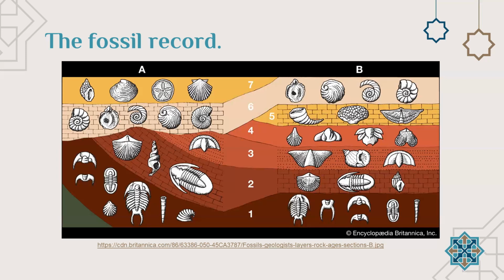But the reality is that there are very few of those, right? There's very few transitional species or fossils. And that's the whole reason why we had Gould and Eldredge coming up with the punctuated equilibrium theory to try and explain why there's a lack of transitional fossils.